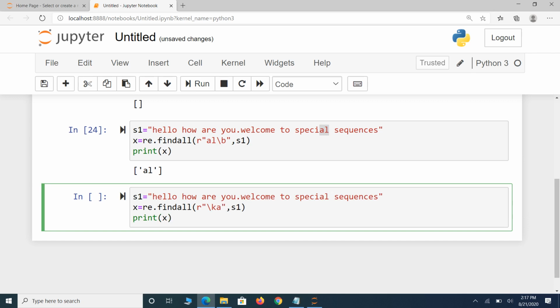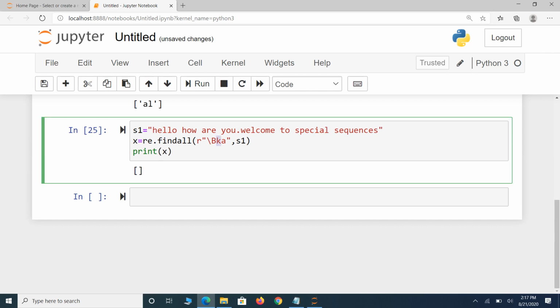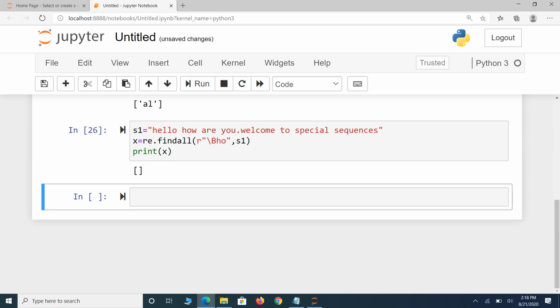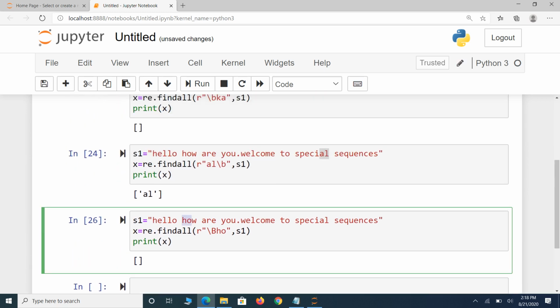If I am using capital B, now see here ka, it does not begin with any ka. For example, ho. See the output. This word how starts with ho, but it returns an empty list.